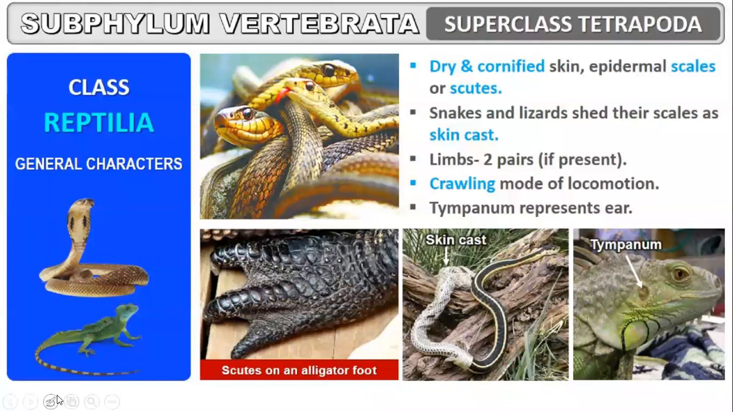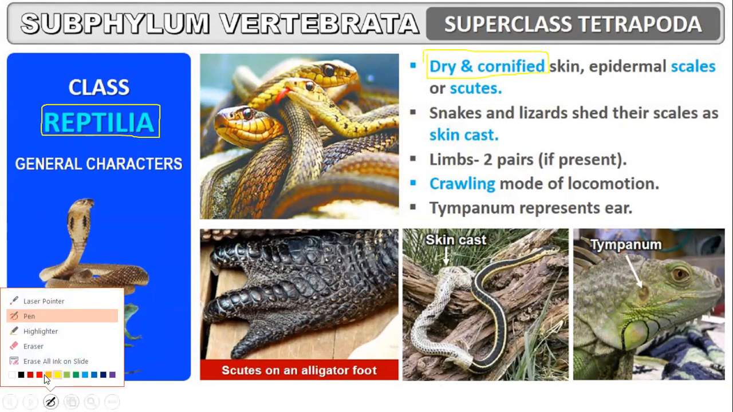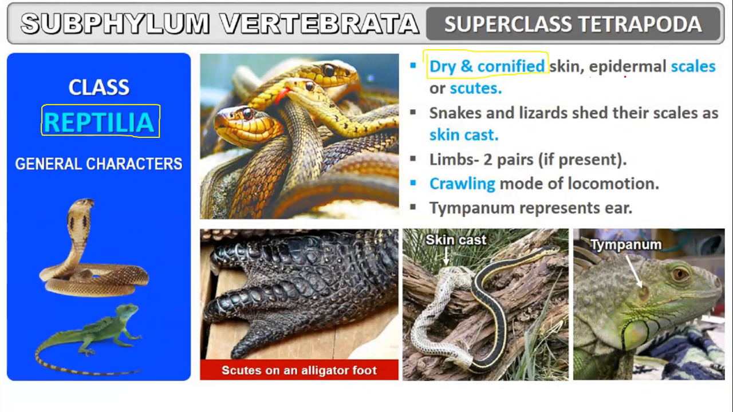Okay. Next is class Reptilia. What are the general characters for Reptilia? Dry and cornified skin. Okay, they have a dry and cornified skin. Epidermal scales or scutes. Previous year NEET question. Dry and cornified skin is the characteristic property of class Reptilia. Snakes and lizards shed their scales as skin cast. Two pairs of limbs, if present, show crawling mode of locomotion.